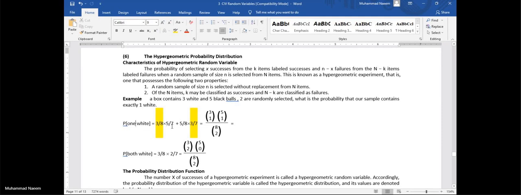Here the total possible cases are reduced because we are considering the without replacement case. Similarly, when second is white, first one will be black. The probability for first one is 5 by 8. Probability for second one is 3 by 7.